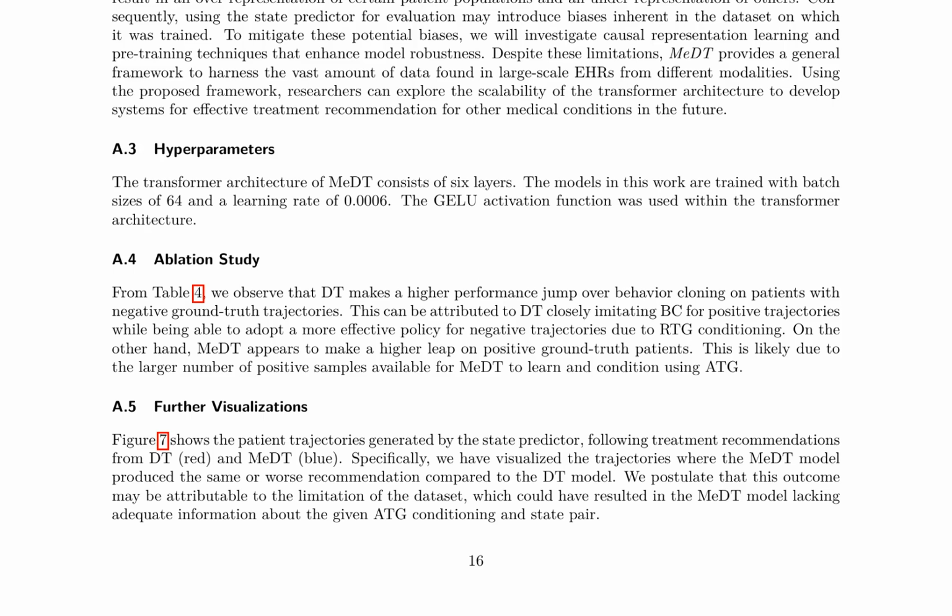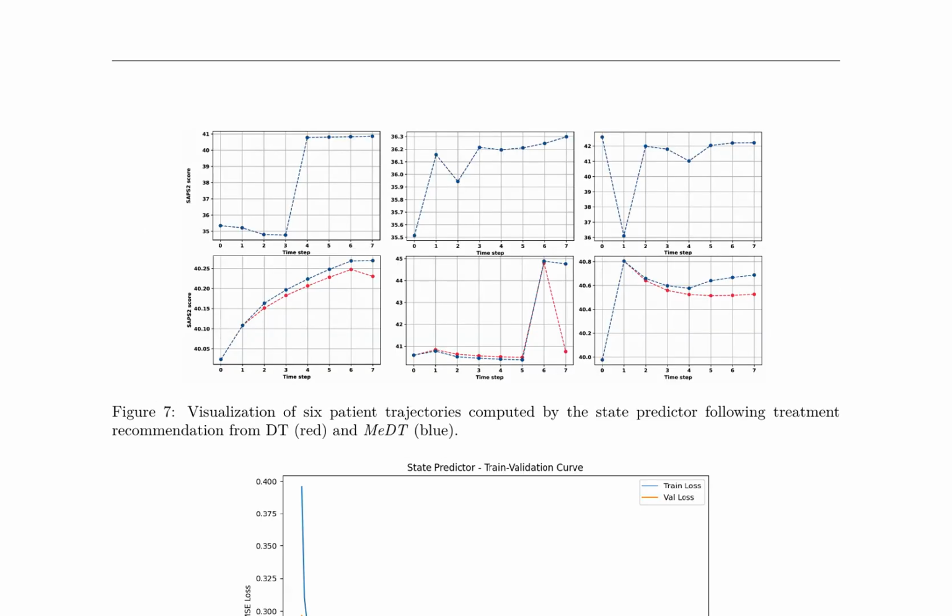Evaluation results show that MeDT outperforms DT in terms of physiological variable prediction and treatment recommendation accuracy. The paper also discusses MeDT's architecture, hyperparameters, and an ablation study, as well as limitations and future work, including potential biases in the dataset and suggestions for enhancing model robustness. The state predictor, visualized in Figure 7, generates patient trajectories based on treatment recommendations from decision trees, DT, and modified decision trees, MeDT, showcasing 6 patient trajectories.